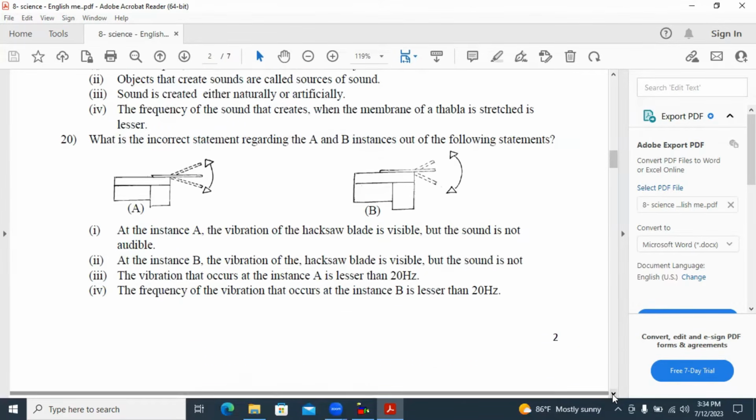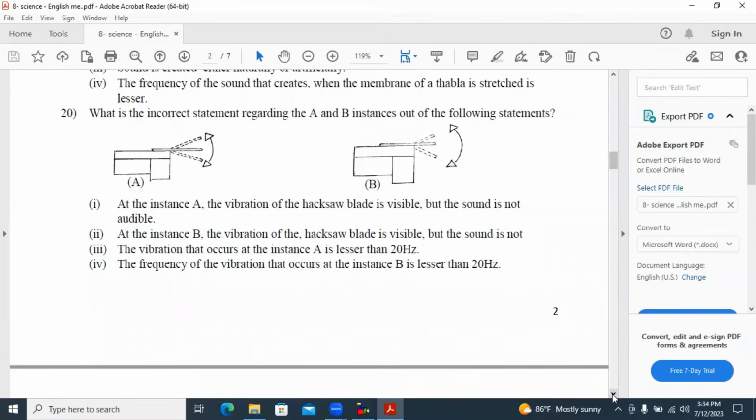20. What is the incorrect statement regarding the A and B instances about the following statements? Answer 2 and 4. Both are incorrect statements. At the instance B, the vibration of the hacksaw blade is invisible, but the sound is not. The reason is that no sound is heard through the larger blade though the larger blade is vibrating. You can't hear any sound when we are vibrating the larger blade. That's why answers 2 and 4 are the ones to select here.